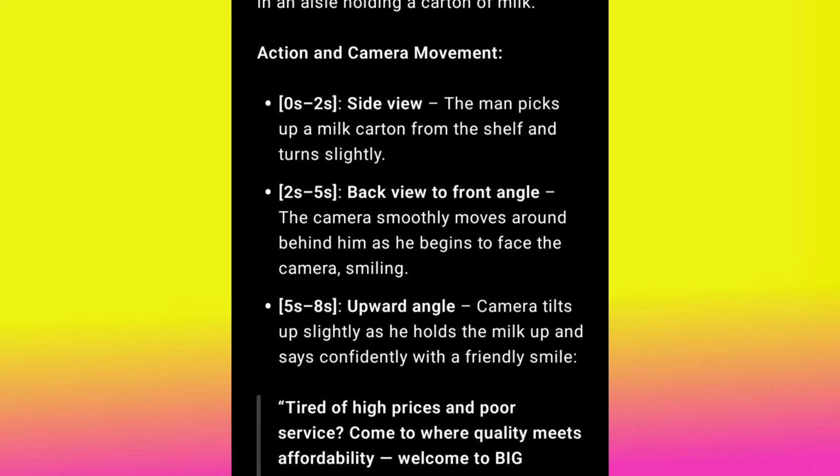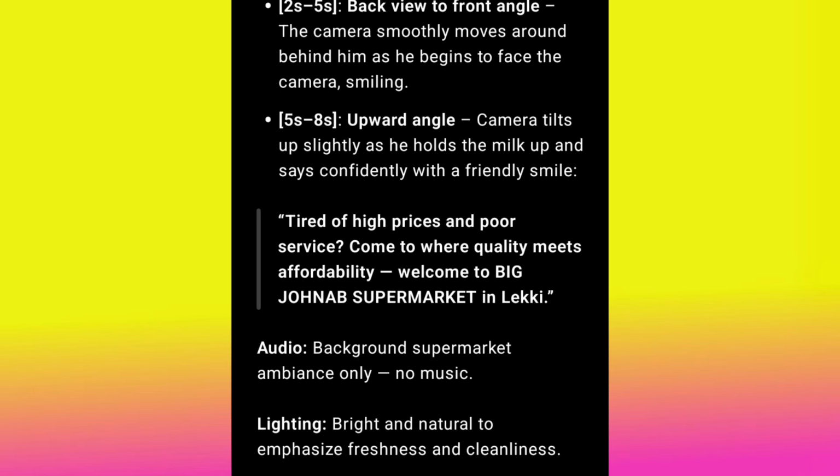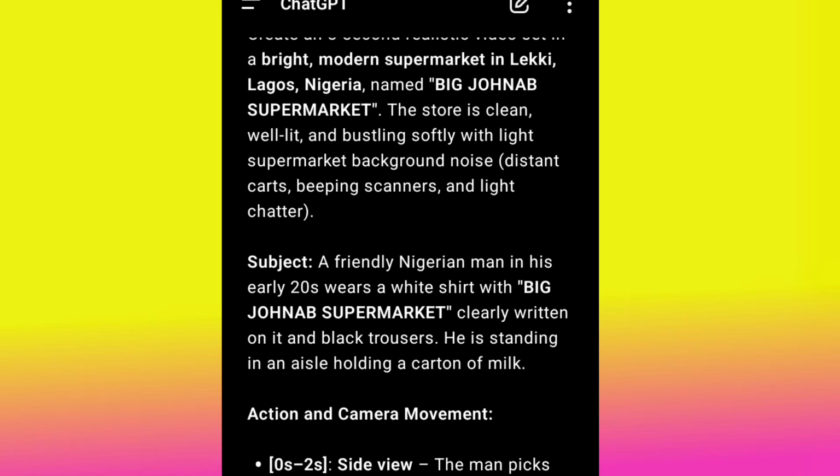Remember, you may ask why the man in the video that I showed you does not do it like this. If you notice, during that action, I changed the camera position. 0 to 2 seconds side view. The man picks up a milk carton from the shelf and turns slightly, and then 2 seconds to 5 seconds back view to front angle. The camera smoothly moves. Do you understand? This is the camera position and the action. Now ChatGPT put everything together for us to get a perfect video. This is how to do it. This is how to structure your prompt.